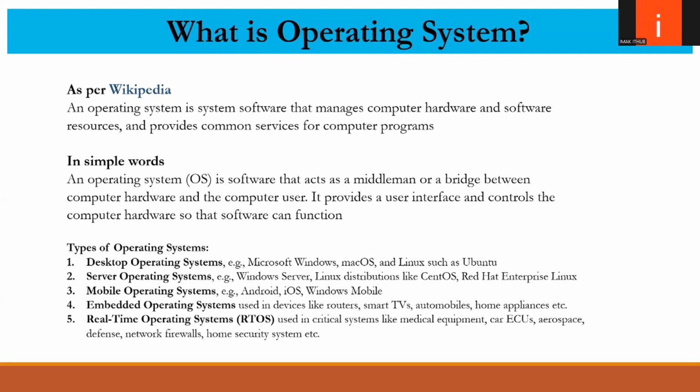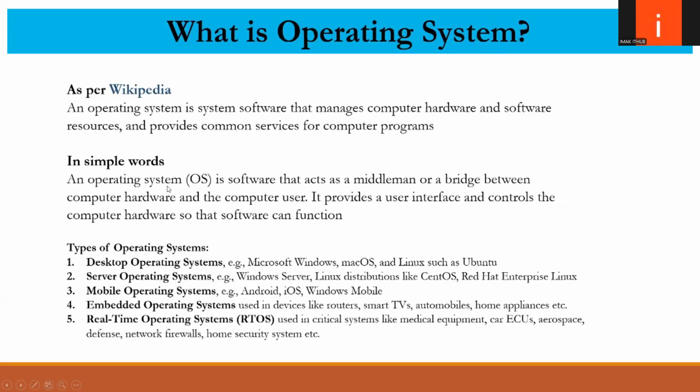Embedded operating systems are used in devices like routers, smart TVs, automobiles, home appliances, etc. Real-time operating systems are used in critical systems like medical equipment, car ECUs, aerospace, defense, network firewalls, and home security, etc. So now you understood about the operating system, right?